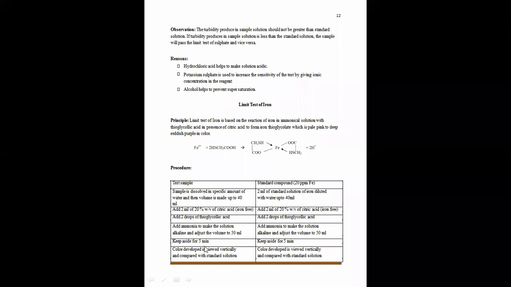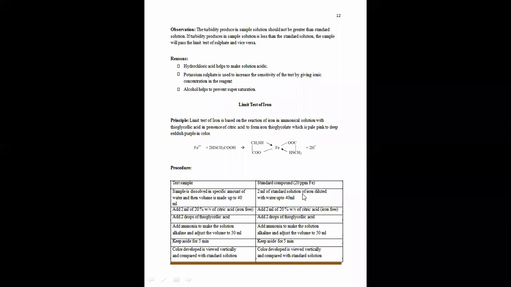Then we keep both the solutions aside for 5 minutes to complete the reaction of formation of ferrous thioglycolate.